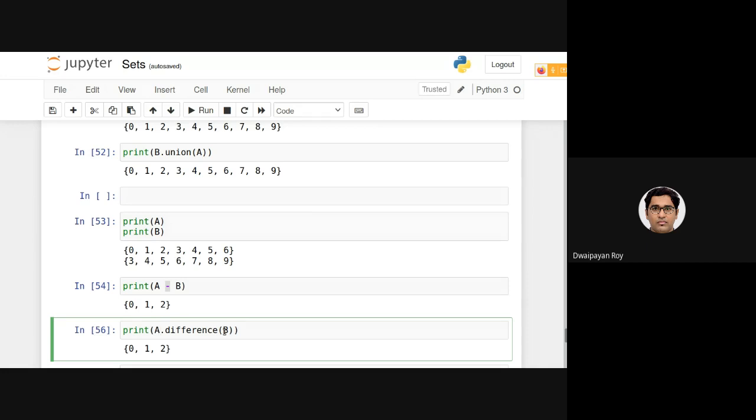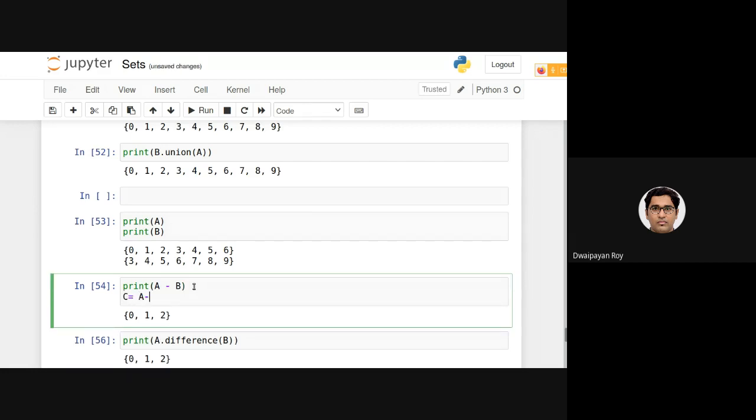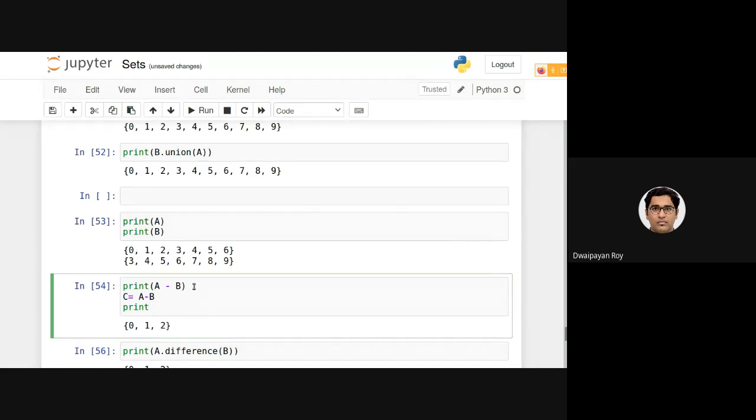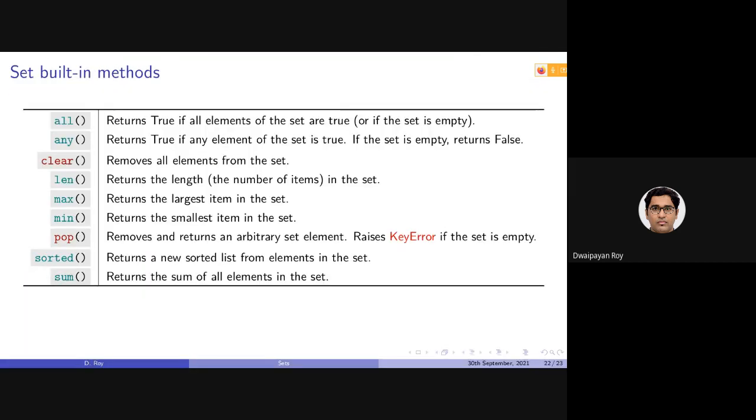If you want to store the result somewhere, you can simply write c equals a minus b, or some similar operation that you want to perform, and then you can use this c to get the difference between these two sets. Here, clear and pop are the only operations which actually change the invoking set. Otherwise, all the other operations will be keeping the set as it is.